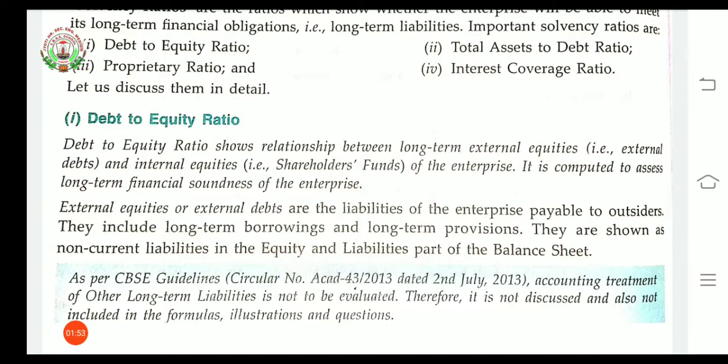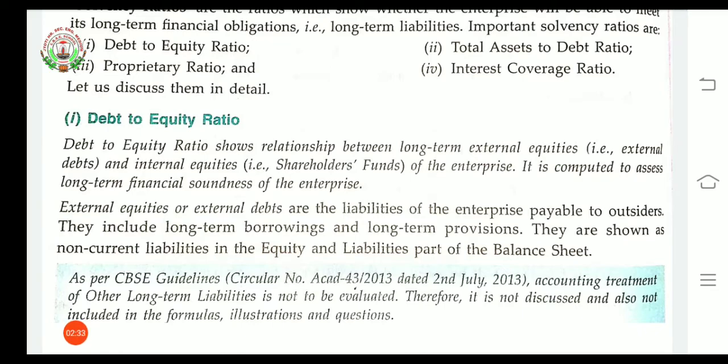Now this debt to equity ratio shows the relationship between long-term external equities, that is also called external debts, and internal equities, that is also called shareholder funds, of any enterprise. Now what is the reason behind the computation of this ratio? It is computed to assess the long-term financial soundness of the enterprise. Means how much a particular enterprise is able to pay or clear its long-term financial obligations.